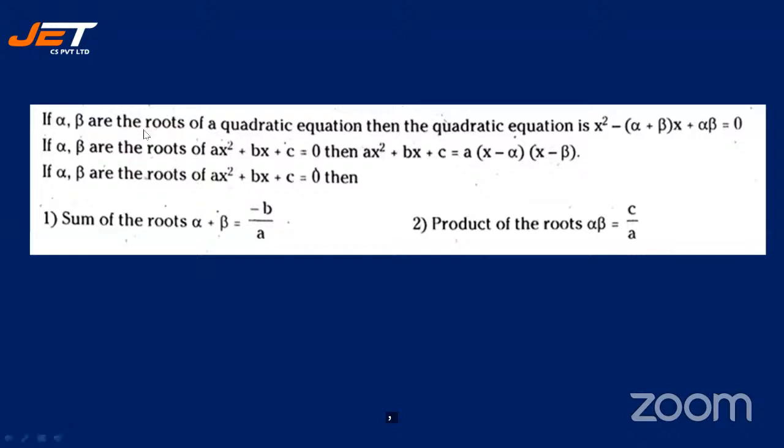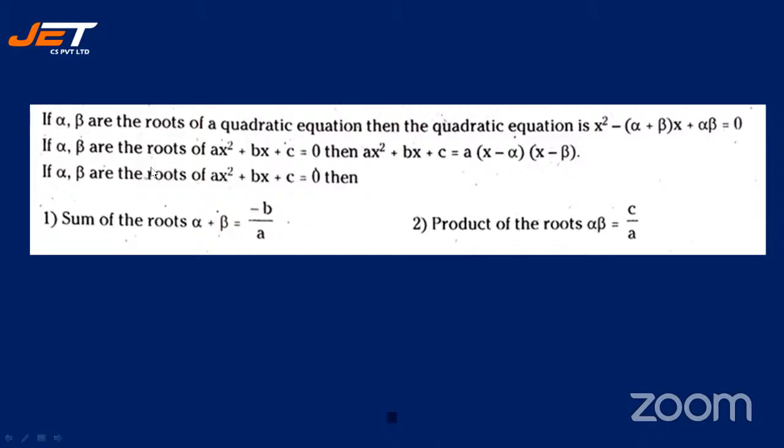If alpha comma beta are the roots of a quadratic equation, then the quadratic equation is x square minus of alpha plus beta into x plus alpha beta equal to 0. All right. If alpha comma beta are the roots of ax square plus bx plus c is equal to 0, then ax square plus bx plus c is equal to 0, which means a into x minus alpha into x minus beta.